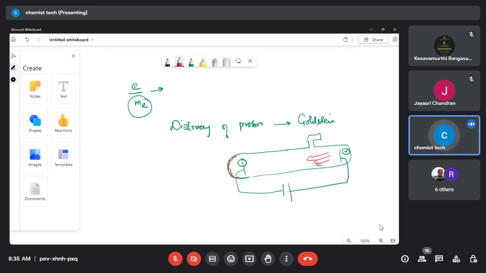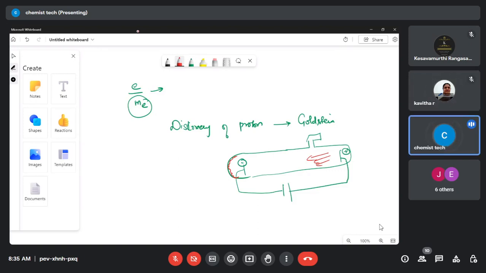Again, he is placing the magnet. By placing the magnet, the rays are attracted towards the magnet, which means the rays have some charged particle. Then how can I say whether the rays have a positive charge or negative charge? How can we say the rays are coming from the anode? It attracts towards the negative charge, so it is a positive charge.